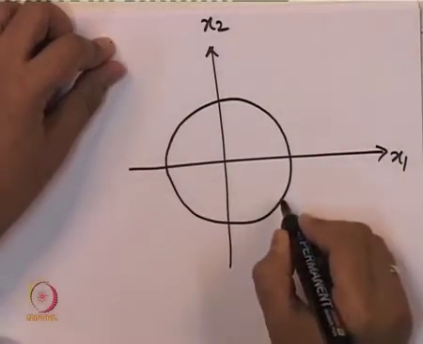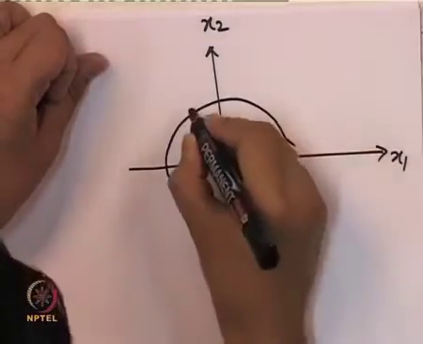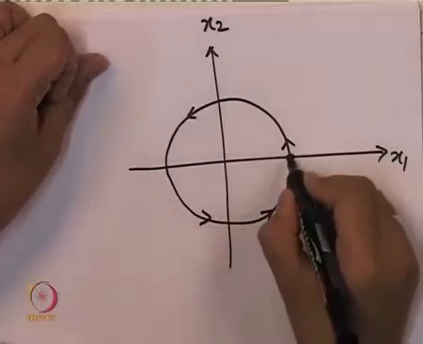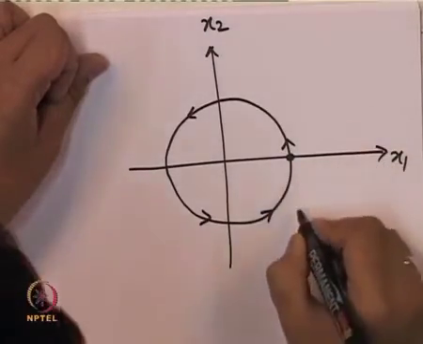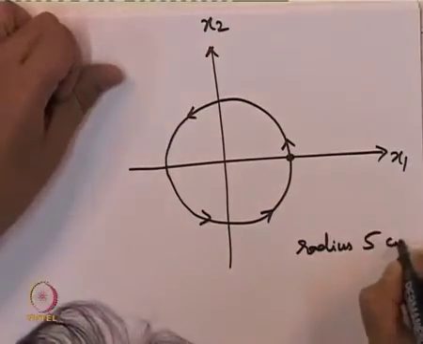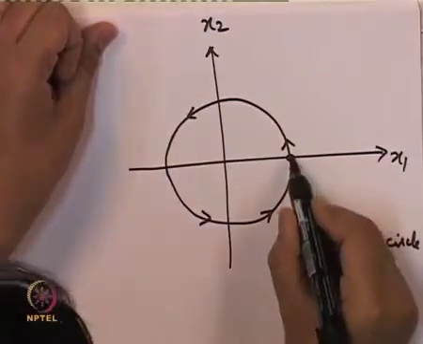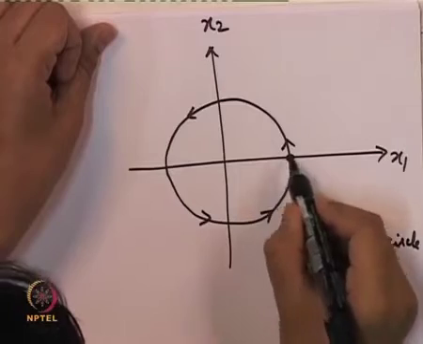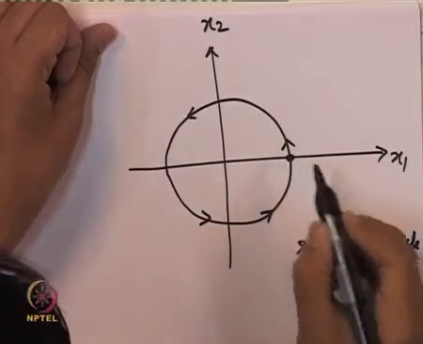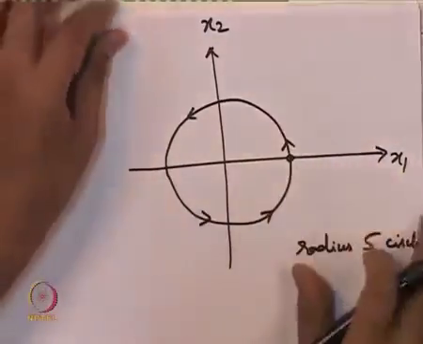This is a circle of radius 5. So when x1 is equal to 0 and x2 is equal to 5, x1 dot, so x1 equal to 0, sorry, the orientations, we start again.